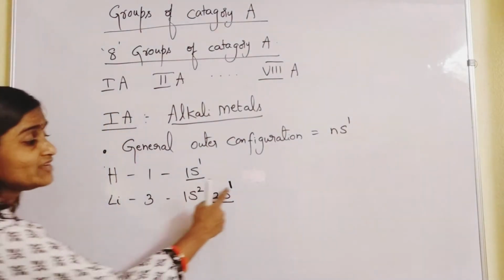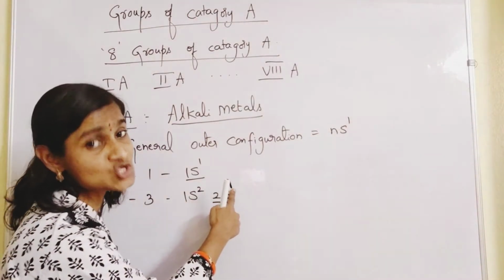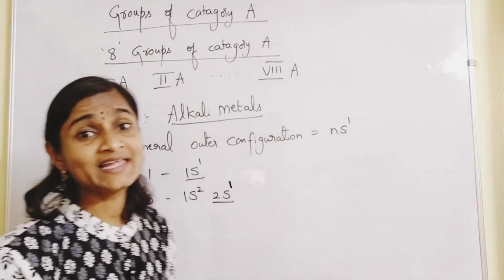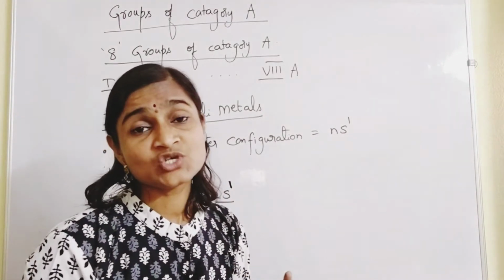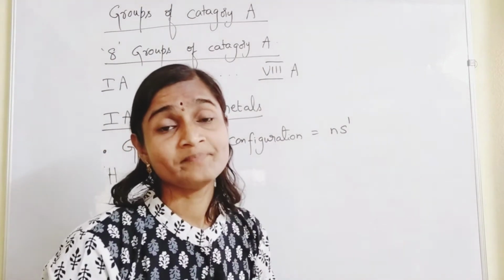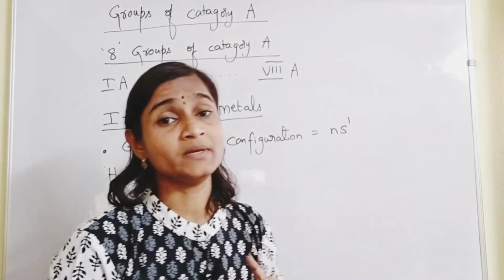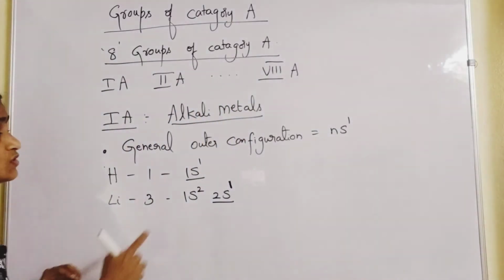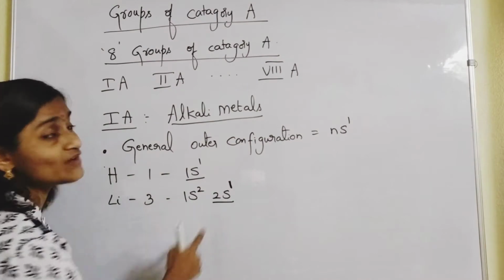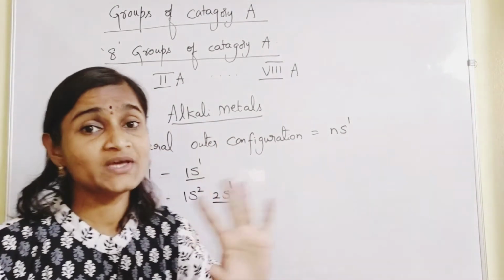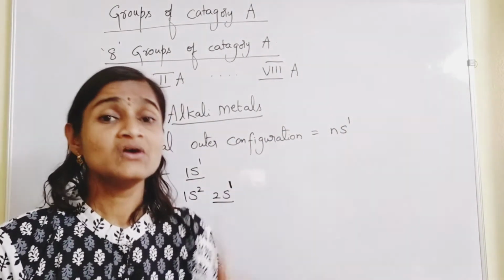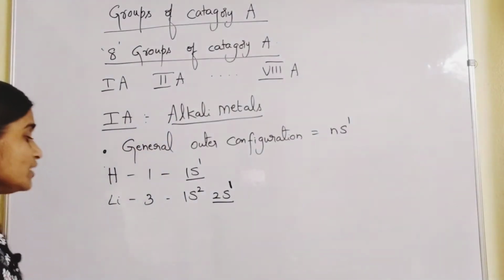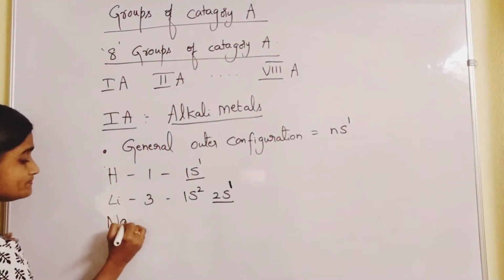So it is having only one electron in the valence shell. What is valence shell? Valence shell means last orbit or outermost orbit, all are same. So here in all the elements valence electron is 1. That's why they are categorized as what? 1A group elements.